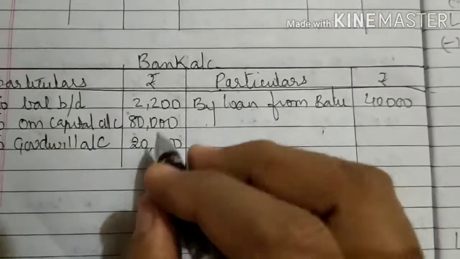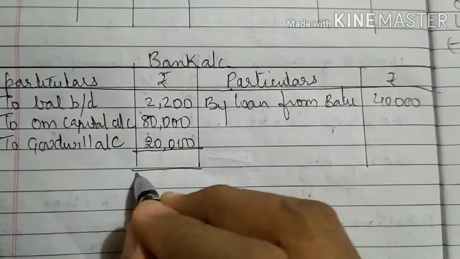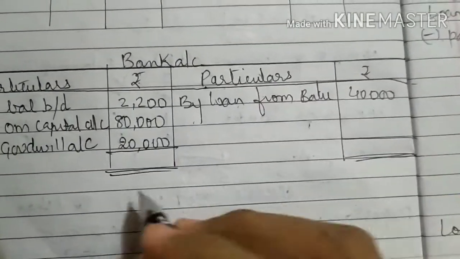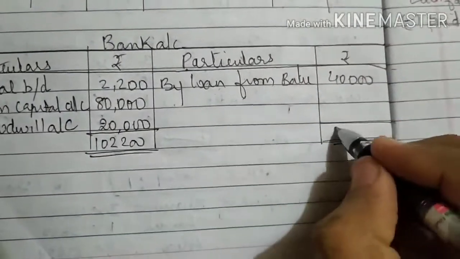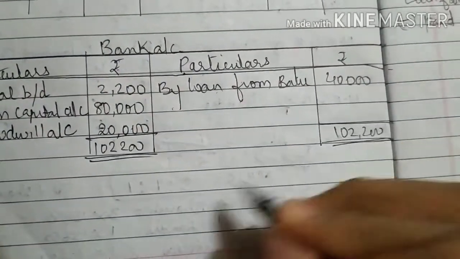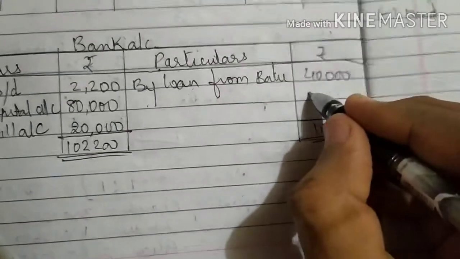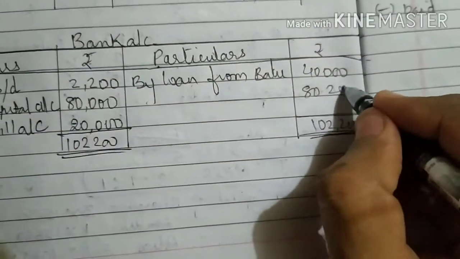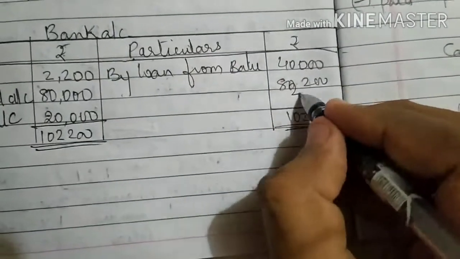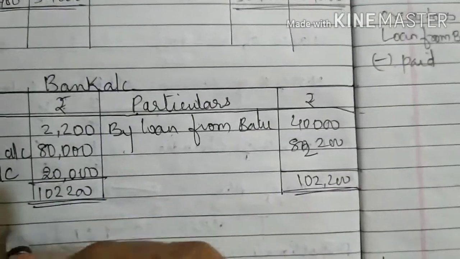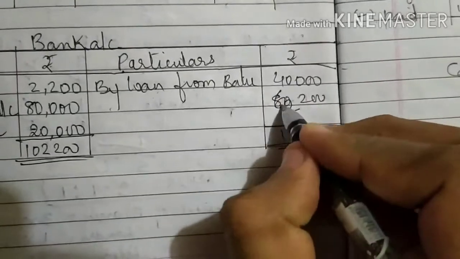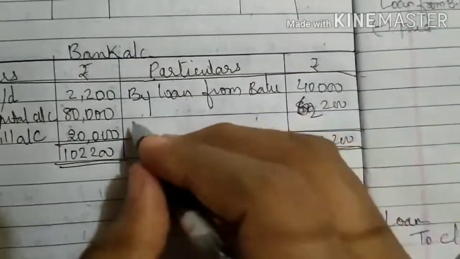Same way, close bank account. 1,02,200. Sorry, 62,200.